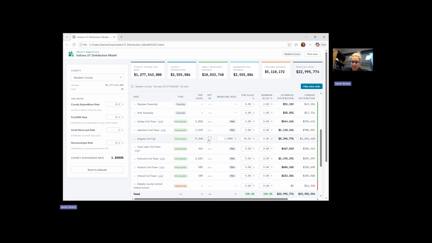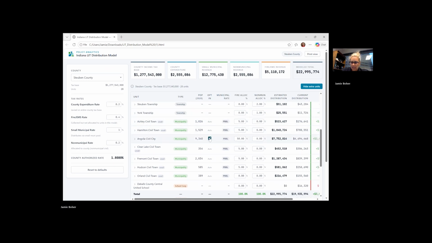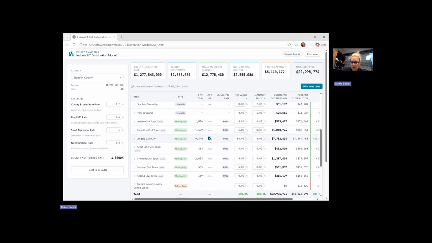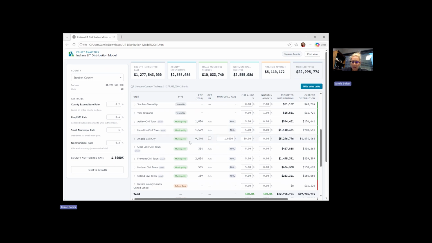If Angola is opted out, they would be set to receive 544,461 with their fire allocation of 5%. However, if they opt in, you see that these amounts change based off of Angola opting in or out.